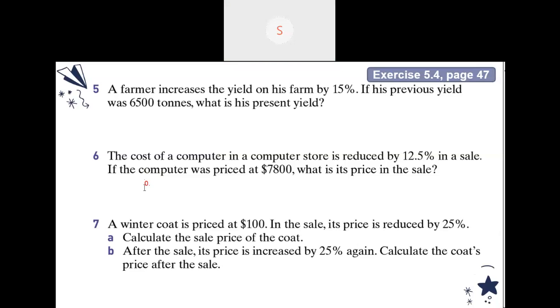0.875. The 0.875 we multiplied by 7,800. How many will it be? $6,825. Okay. Is there anyone having a different answer or getting confused? Same answer, teacher. Okay. If you have no question, I will move to question 7.